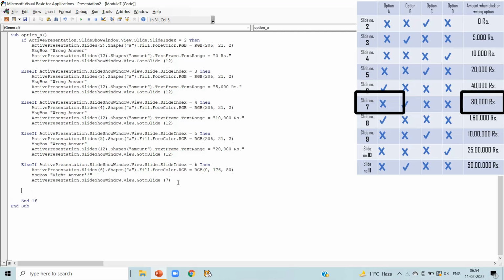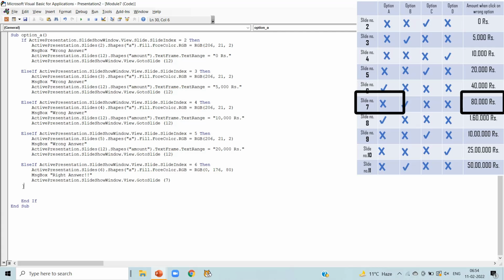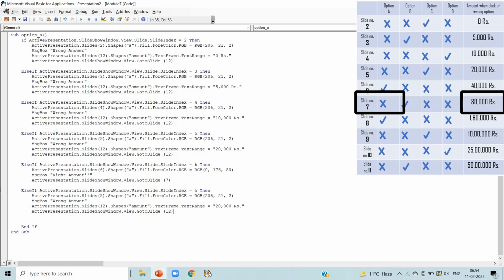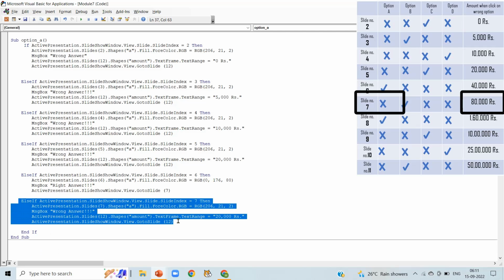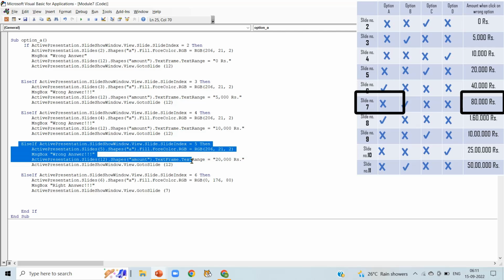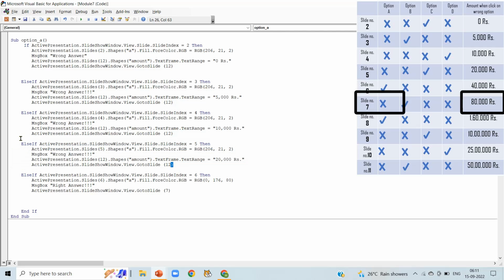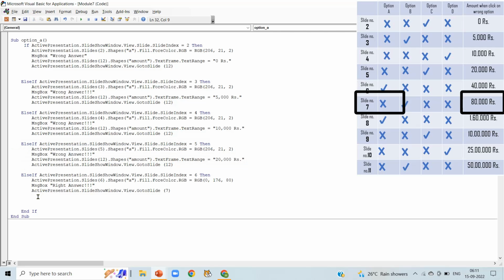So we have two codes here, one for right answer and one for wrong answer. So we will see if the right answer is there, then we will copy that, and if the wrong answer is there, we will copy that. So in slide number 7, wrong answer is there. So we are going to copy the wrong answer which is of slide number 5. So we can notice the slide number 7, option A answer is wrong. So copy the wrong answer codes here of slide number 5 and paste it here.